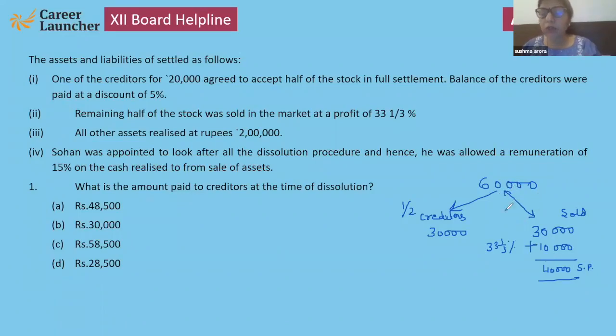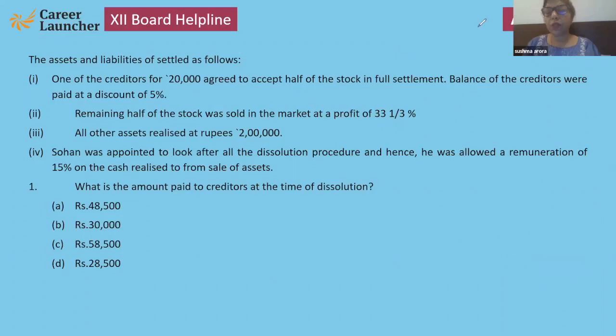Why 40,000? Because 60,000 is divided in two parts. Half settled to creditors, half settled by selling it. So 30,000 sold at 33 1/3% profit, or you can think that is 1/3. Clear? Yes. Very good. Now, next.